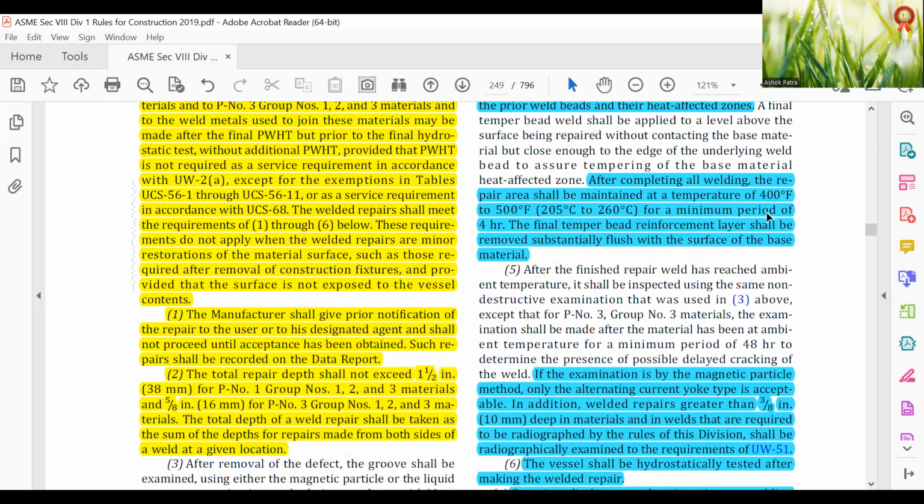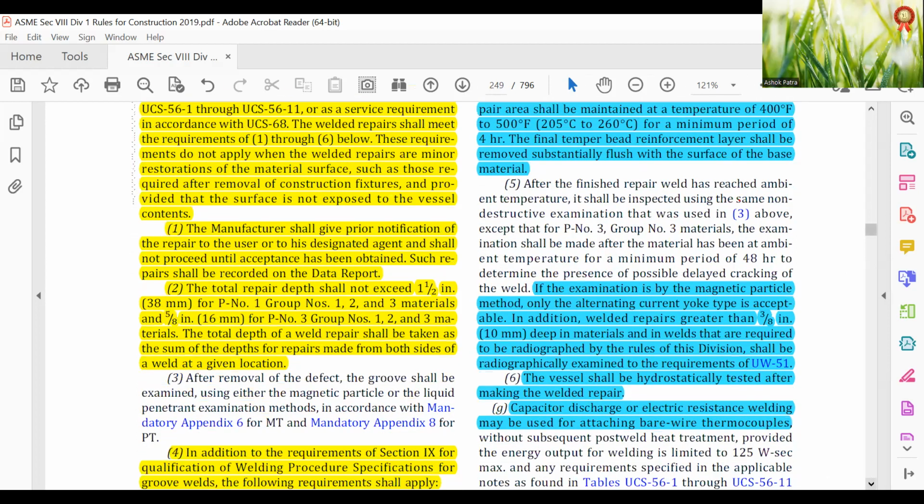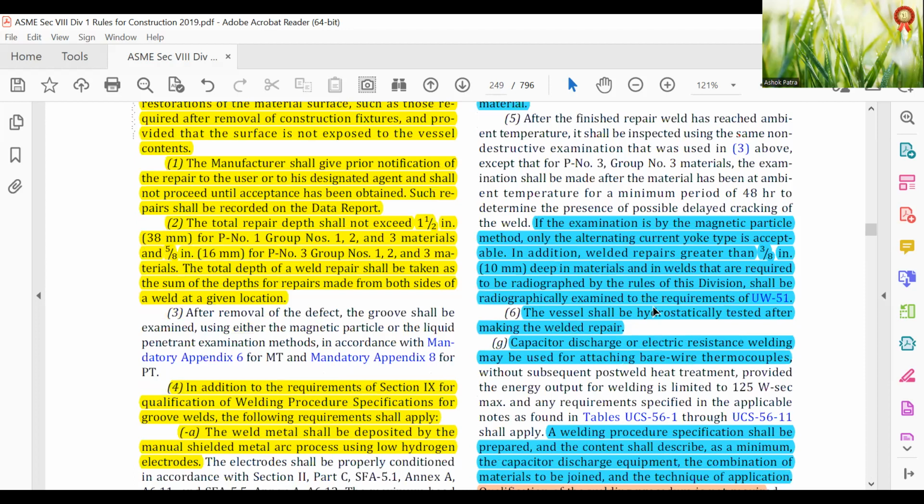After completing all welding, the repair area shall be maintained at a temperature of 400 degrees Fahrenheit to 500 degrees Fahrenheit, 205 to 260 degrees centigrade, for a minimum period of 4 hours. The final temper bead reinforcement layer shall be removed substantially flush with the surface of the base metal. The examination is by the magnetic particle method only.